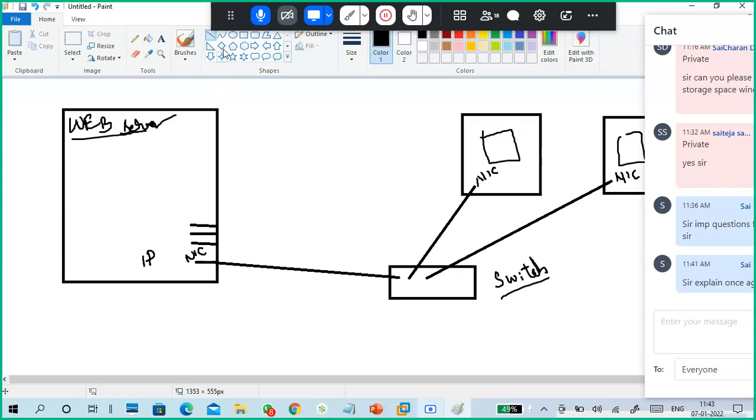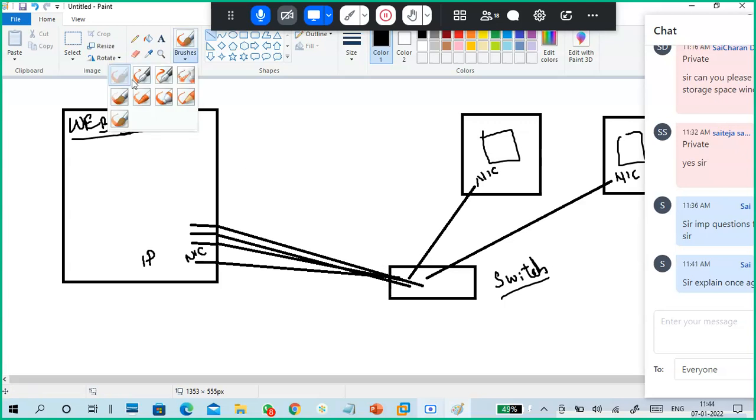So I added multiple NICs and I connect all these NICs to my switch, through the network switch or whatever it is. So all four NICs are in a single server. Four NICs, single server. Okay.